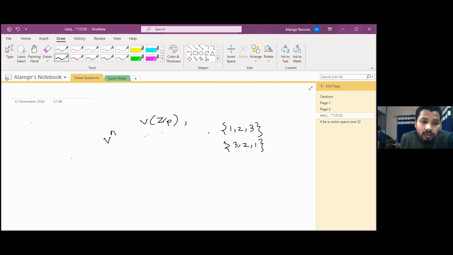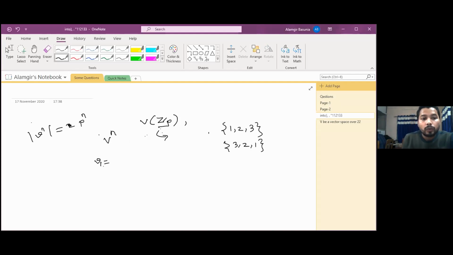Now, suppose I am choosing only one element V1, and I want to choose it linearly independent, and in Zp there are p elements. The cardinality of Vn is p to the power n in that case.